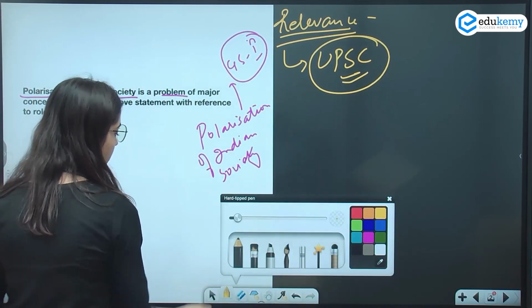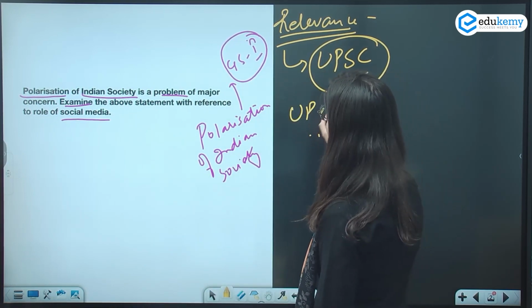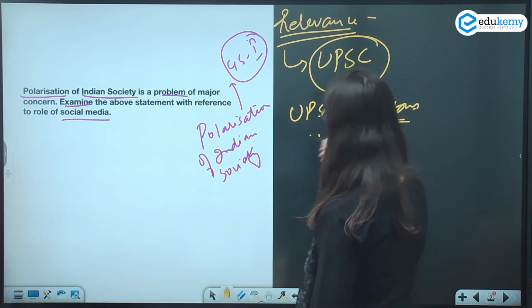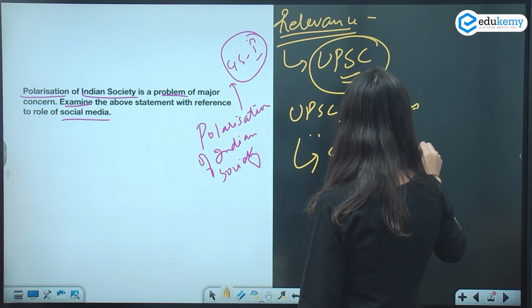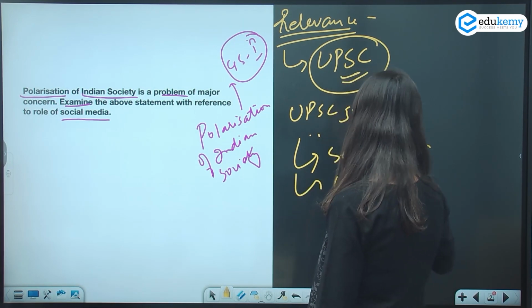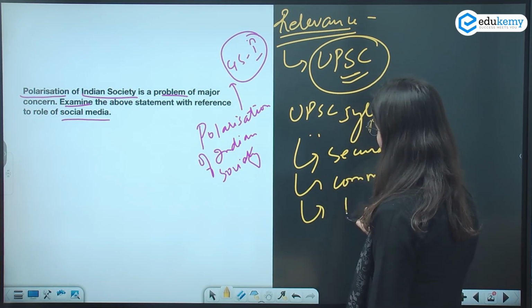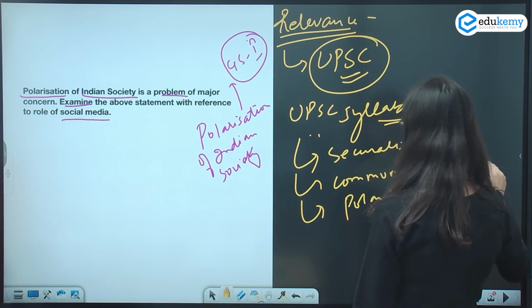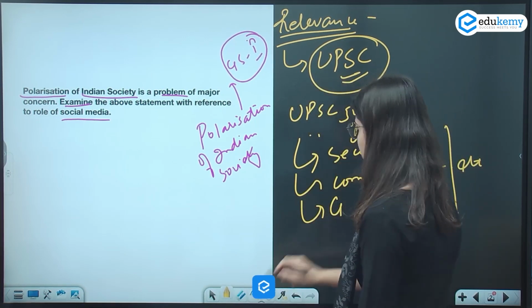And yes, when you see your UPSC syllabus, ठीक है, वहां पे they have mentioned several terms like secularism और secularization, communalism in GS paper 1, ठीक है, I'm talking about the society syllabus, and polarization, etc. Regionalism, not polarization explicitly, yes, regionalism.